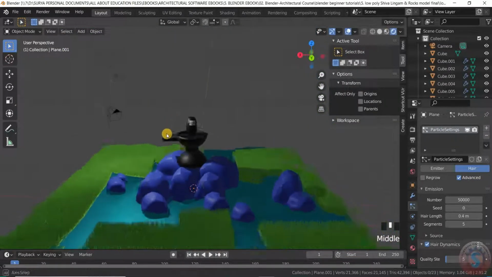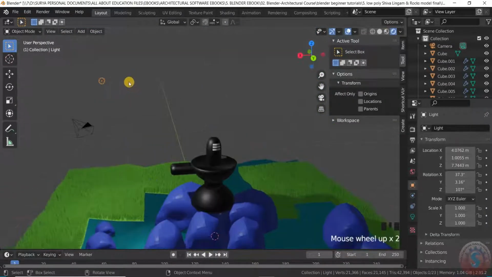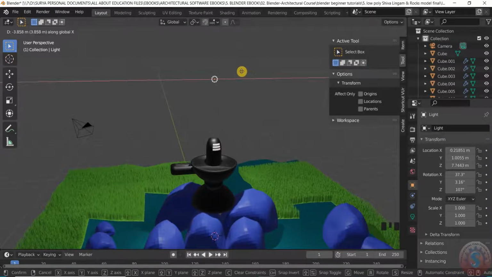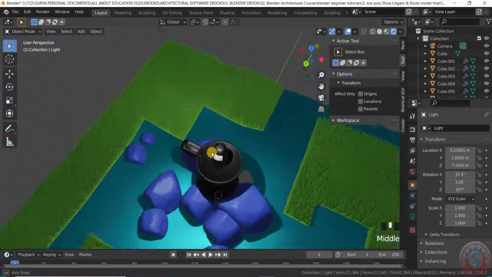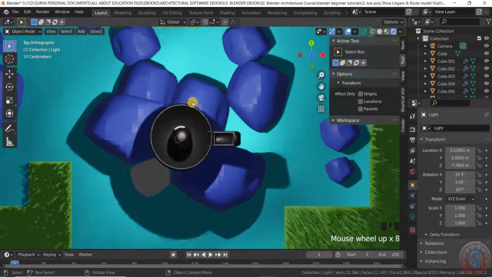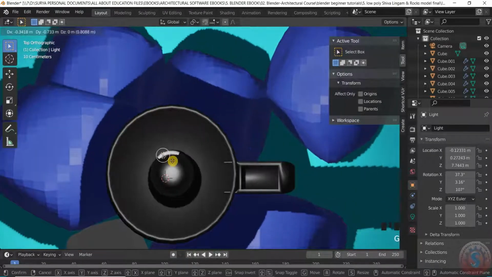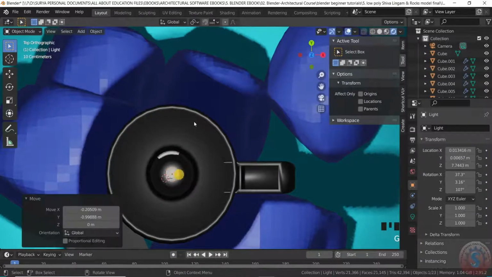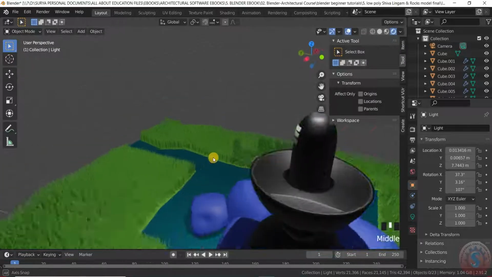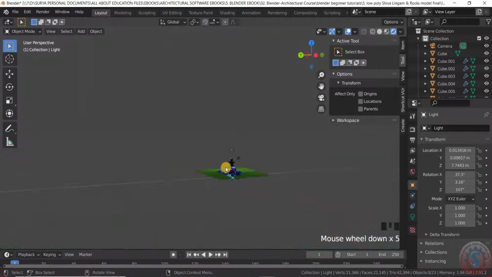It is looking nice. Then after, I want to adjust the light here, pressing on the G and the Z and the X key, pressing on the 7, pressing on the G and the X. You can observe I am selecting the top, on top of the ceiling. The light is missing.